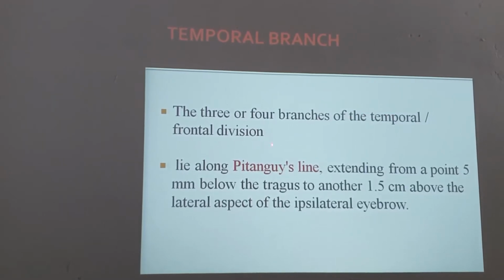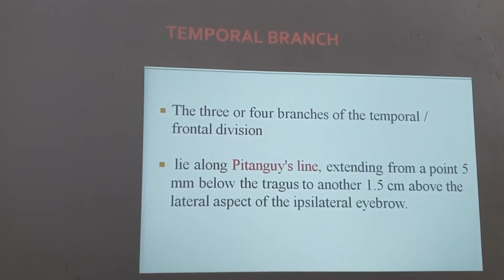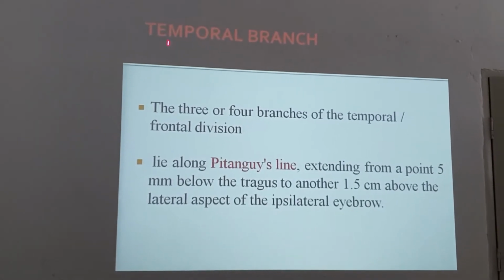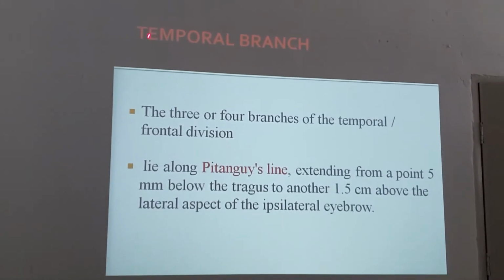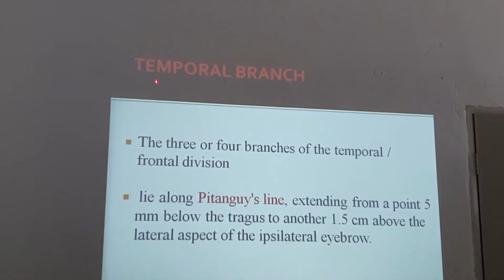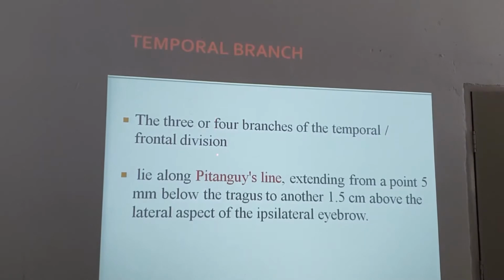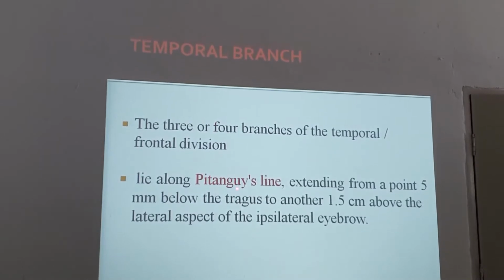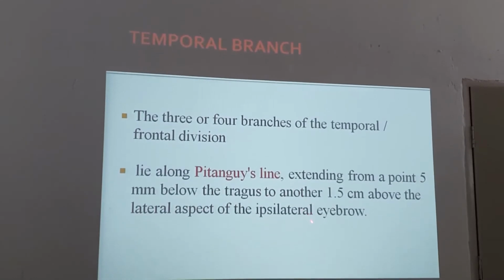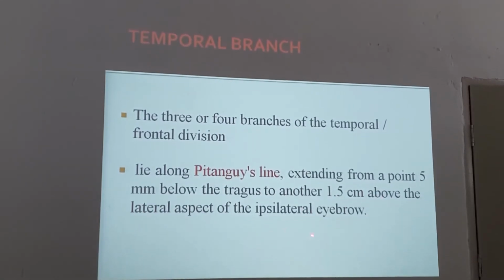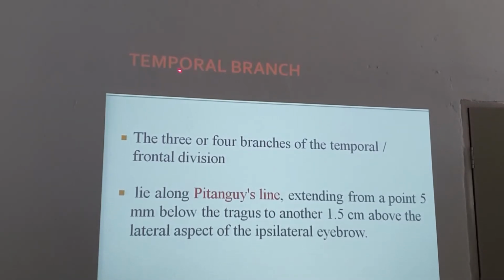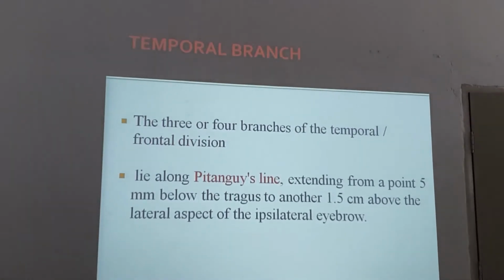3 or 4 divisions of the temporal branch are the frontal division. So see, imagine almost half of the face is occupied by this temporal branch. So it is occupying a vast region. Okay. Like the Indian subcontinent, India is the largest country. This particular thing, the temporal branch, is the largest thing, defined by the Pitanguy line, 5 millimeters below the tragus to 1.5 centimeters above the lateral aspect of the eyebrow, till the level of the eyebrow. So this much big area is occupied by this temporal or frontal division.